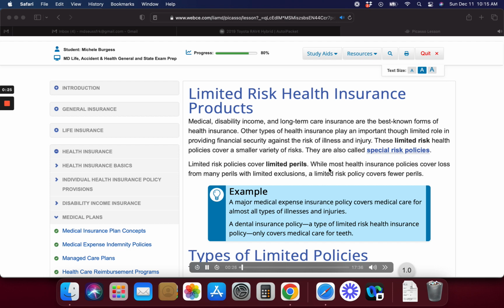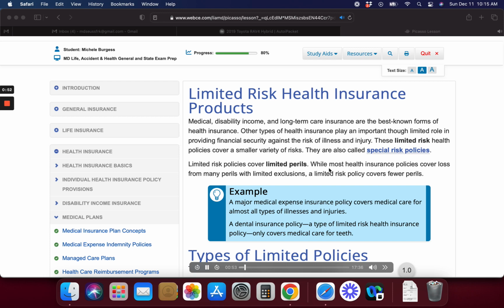Limited-risk policies cover limited perils. While most health insurance policies cover loss from many perils with limited exclusions, a limited-risk policy covers fewer perils. Example: a major medical expense insurance policy covers medical care for almost all types of illnesses and injuries. A dental insurance policy, a type of limited-risk health insurance policy, only covers medical care for teeth.